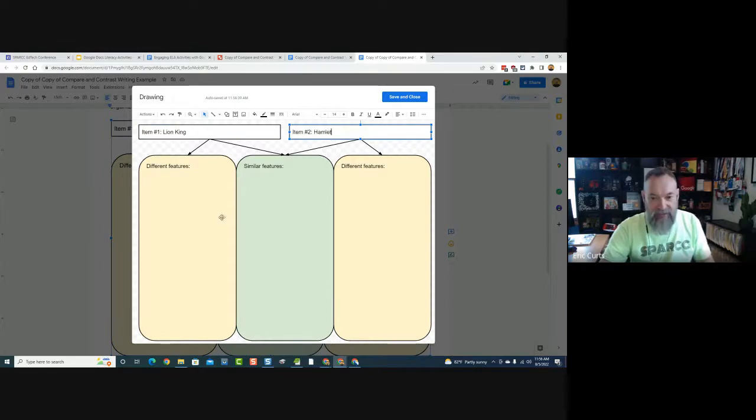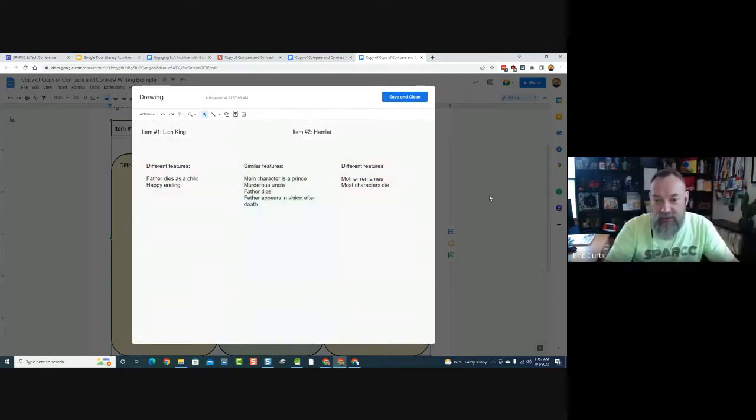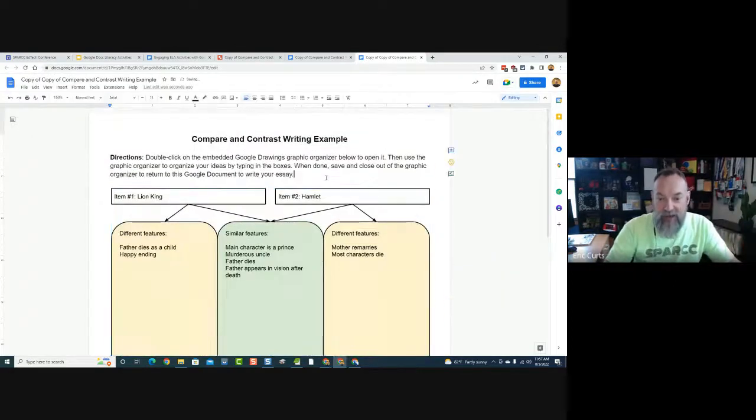And now they start thinking of their ideas and they go, okay, so what's the same? What's similar between The Lion King and Hamlet? Well, the main character is a prince. There's a murderous uncle. The father dies, things like that. And then they think, okay, what makes The Lion King different? There's a happy ending and the father dies when he's a child. And what makes Hamlet different? The mother remarries and most of the characters die. Well, the point is they could fill all this out, then hit Save and Close. And now it's actually right there in their document.